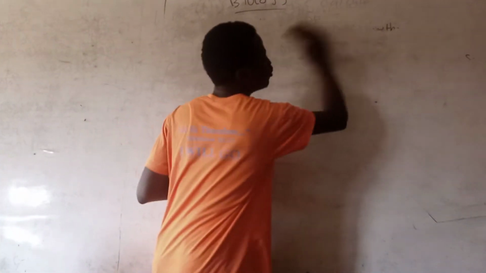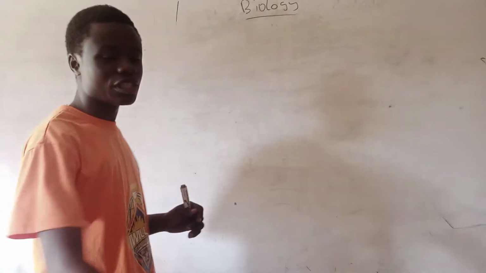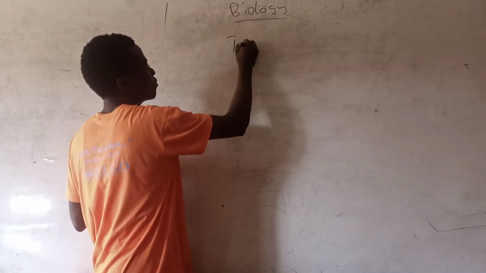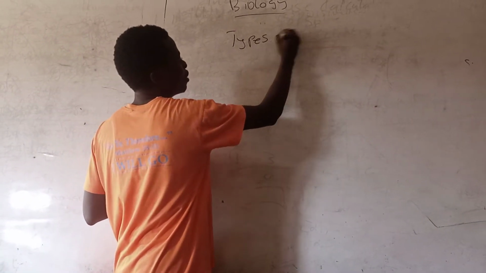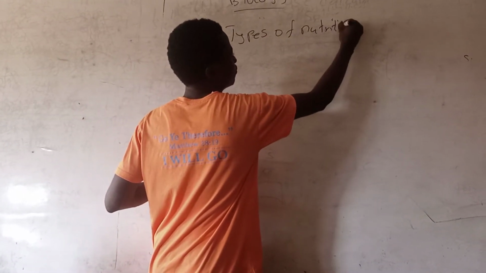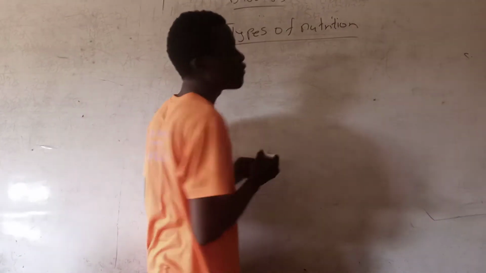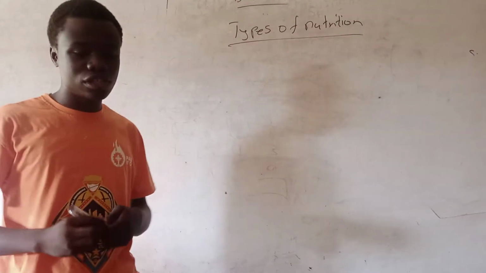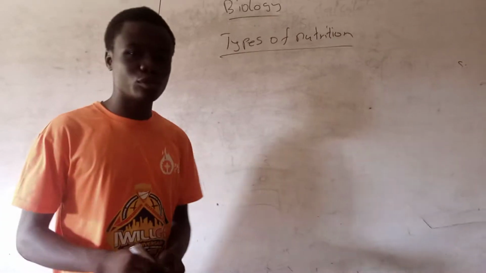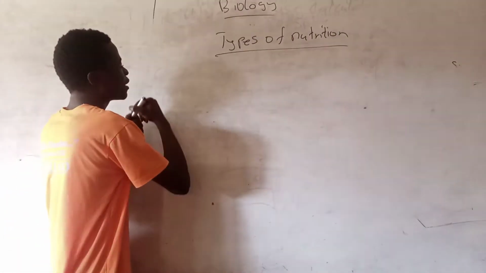Okay, so let's go to the types of nutrition. I hope you are all familiar with the types of nutrition. The first type of nutrition is the autotrophic mode of nutrition.